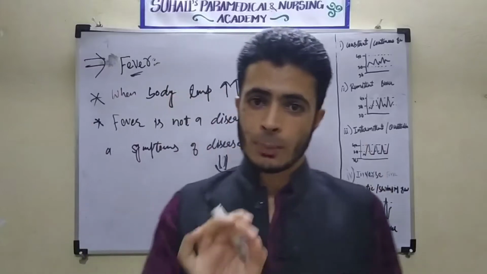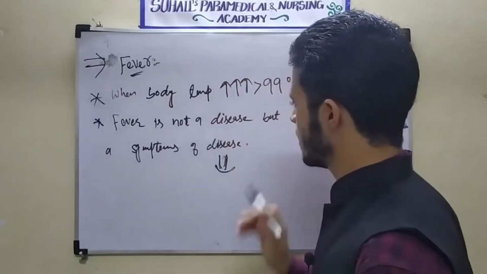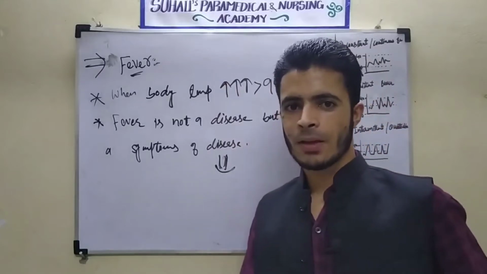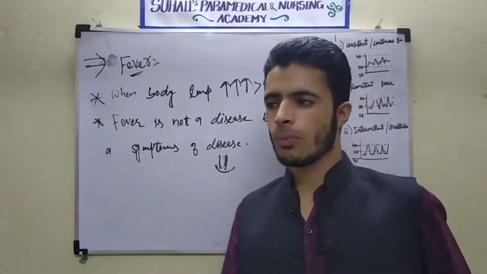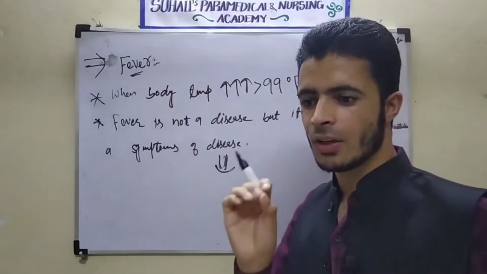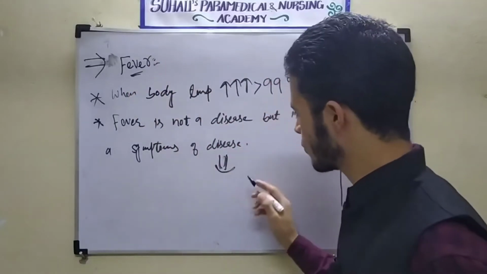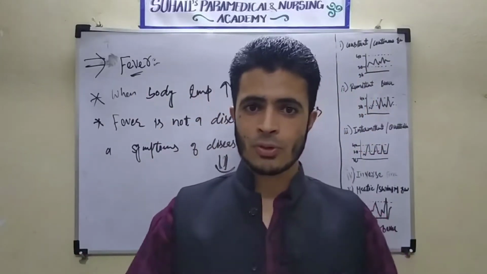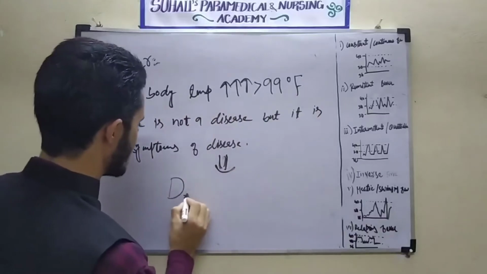Now the point comes that whenever there is an increase in the body temperature, it will definitely cause adverse effects to our body. Fever was a good mechanism, but in most cases it goes the wrong way. What happens to our body? In our body also there are proteins, and they will also undergo denaturation.